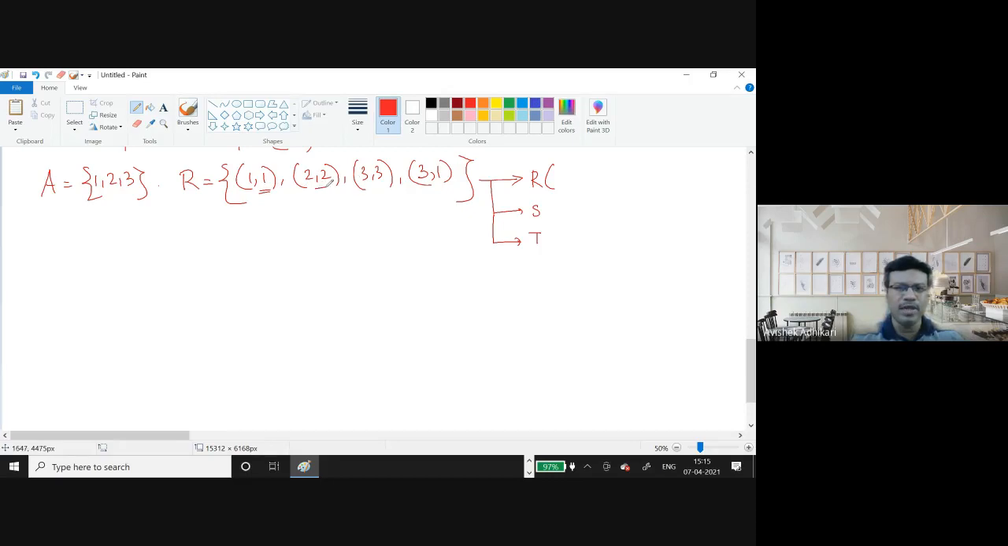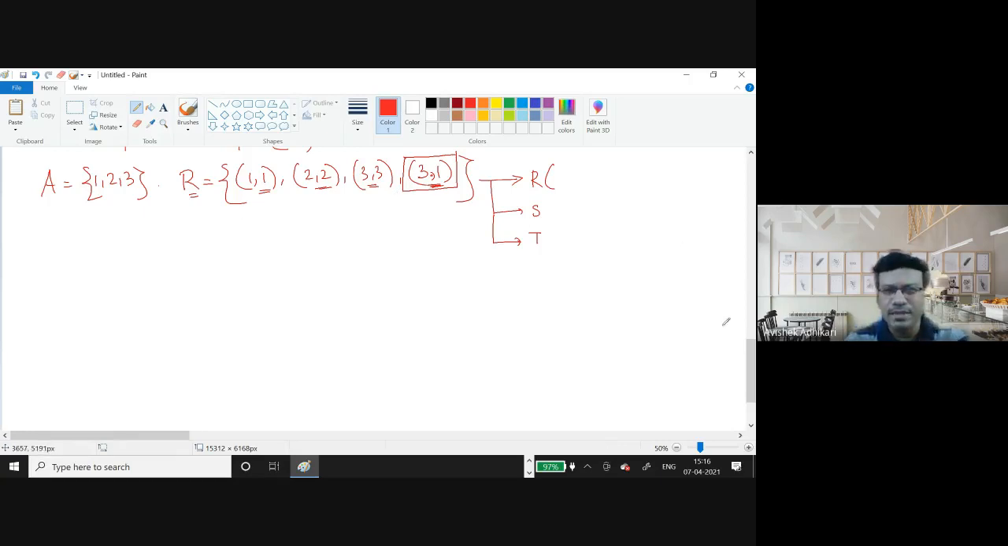A R A, A R A. But here it's not. How will you say that this is reflexive? The question is, how will you justify that even if it is within your set R, still it is reflexive, but 3 is not related to 1? Can anybody tell me?